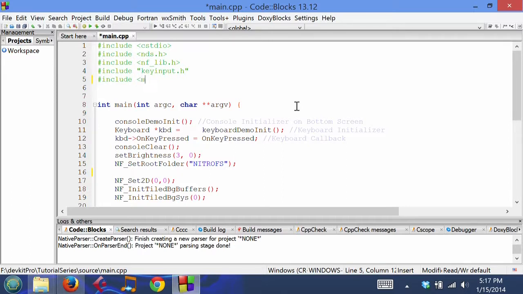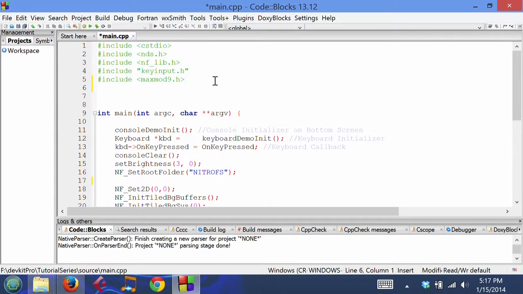We are going to include maxmod9.h, and this means it's running on the ARM9 processor. That's why it's at 9. It's already built into the ARM7. You don't ever see that code. It's hidden by a DevKitPro default.